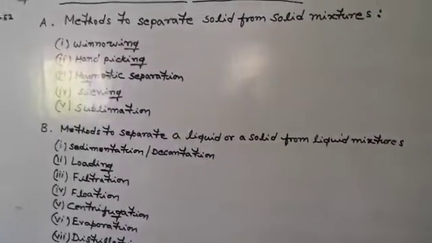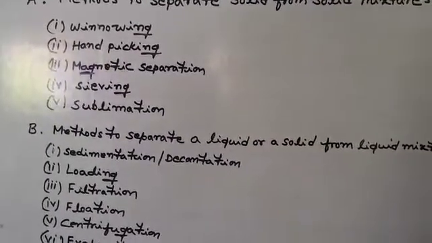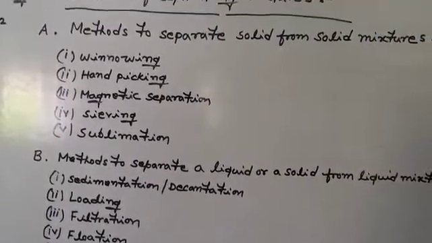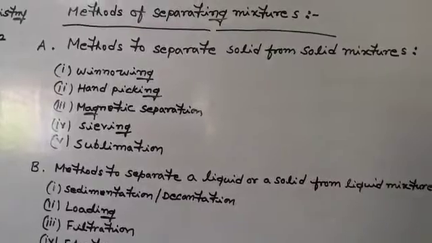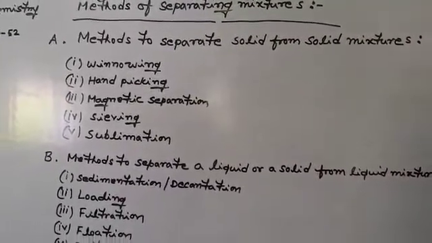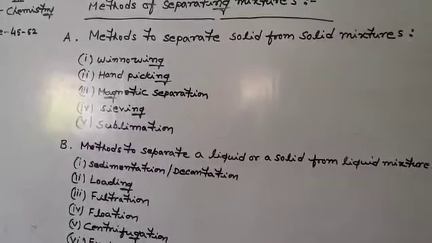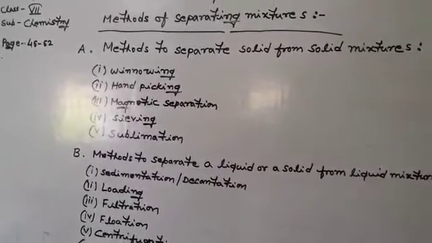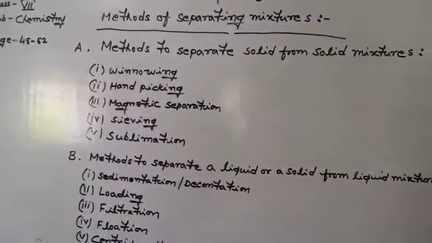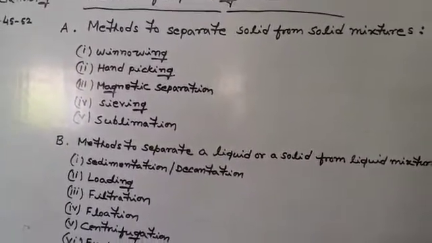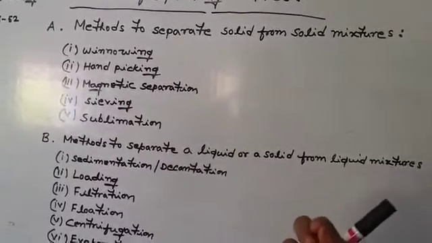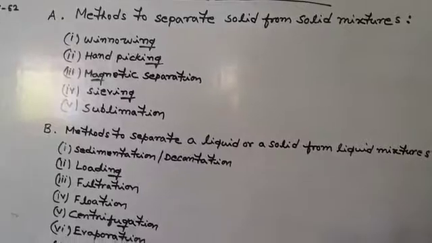The next one is called sieving. It is another simple, very common method. In every house, sieves occur as household equipment, particularly in the kitchen. In sieving, we separate two solids on the basis of their different sizes by passing the solids through the definite size of pores of the sieve.